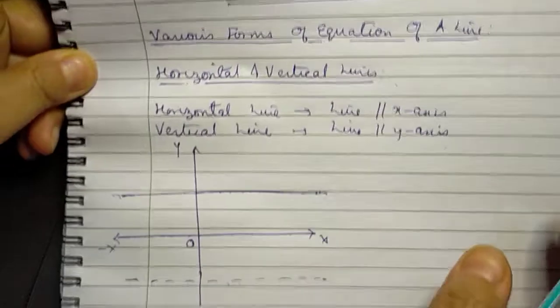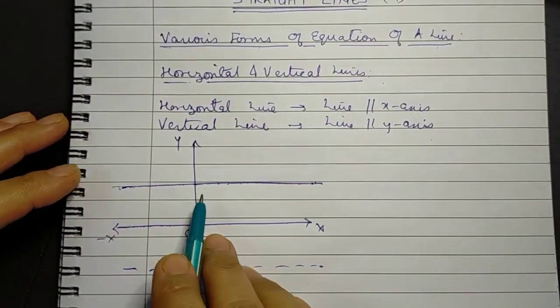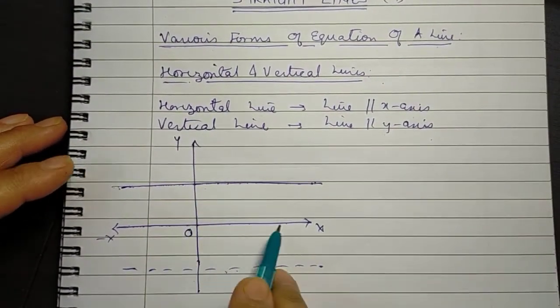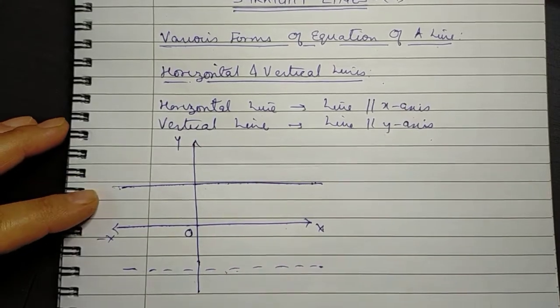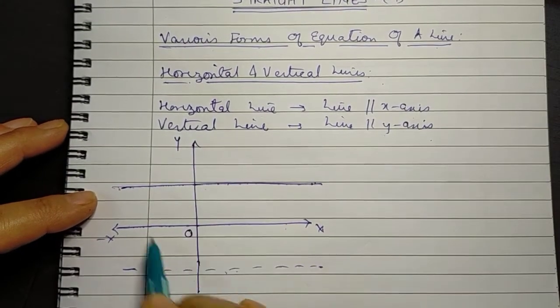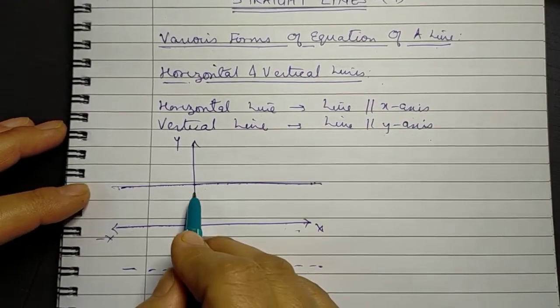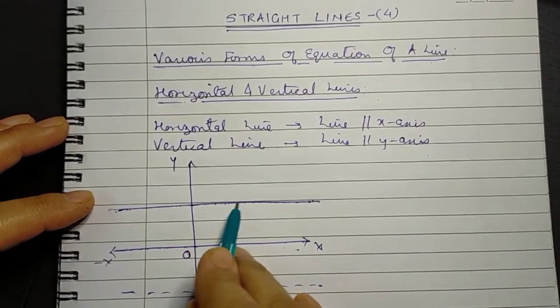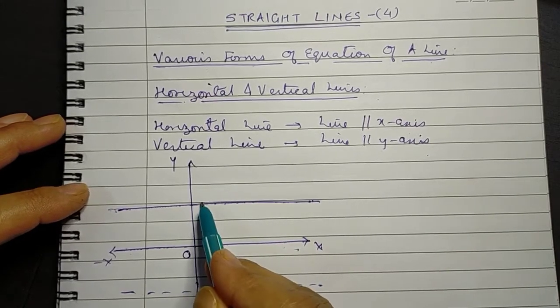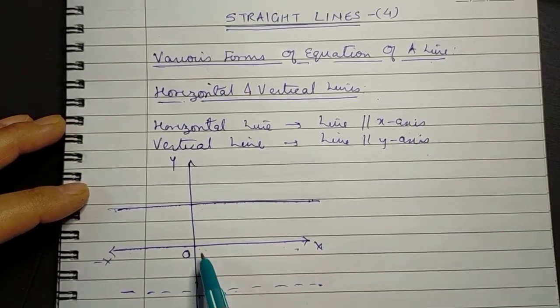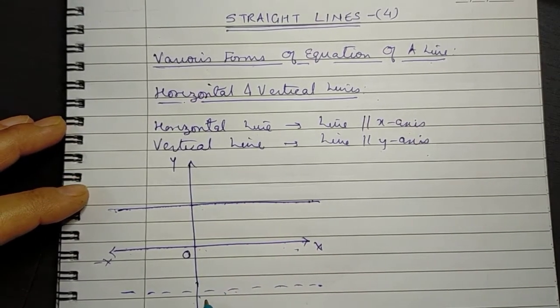Now let us see on the xy plane, how does a line parallel to the x-axis look like? The graph would be somewhat like this, that this is the xy plane, this is the x-axis, this is the y-axis. Any line which is parallel to the x-axis would either be above the x-axis or below the x-axis.